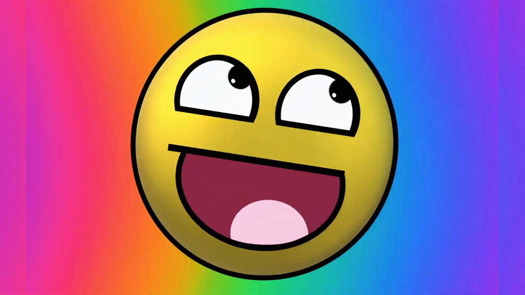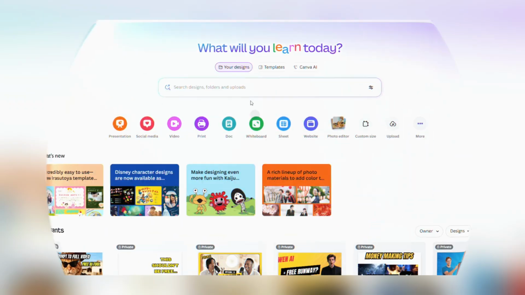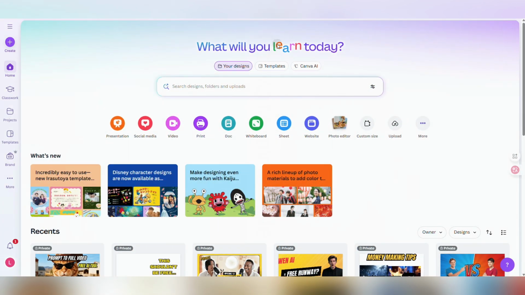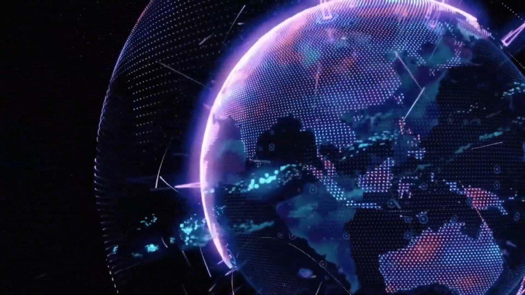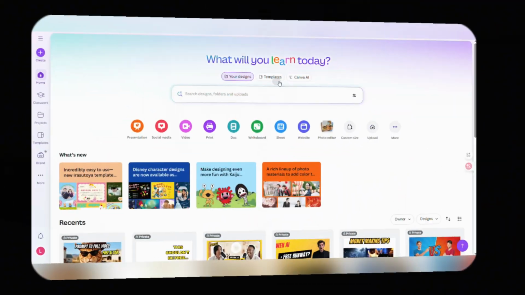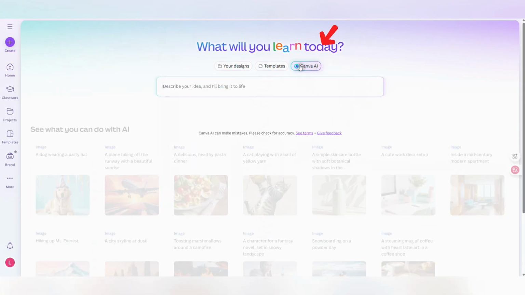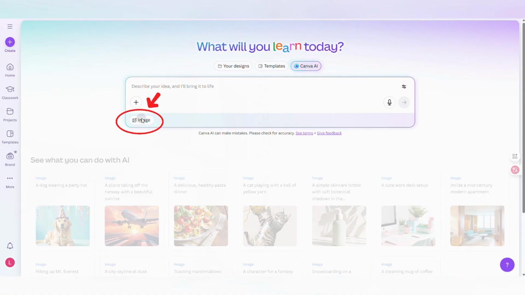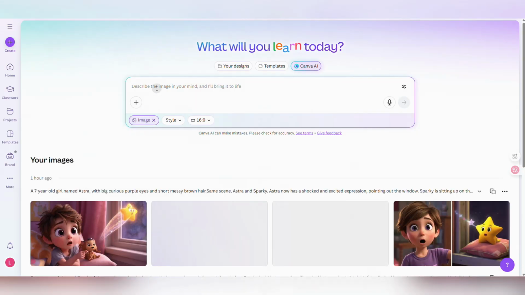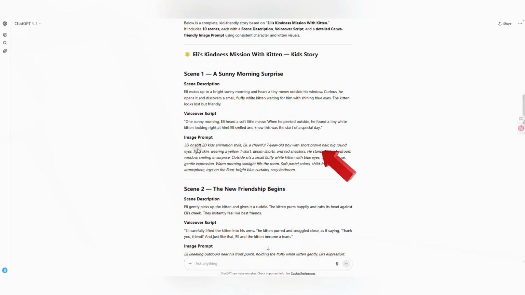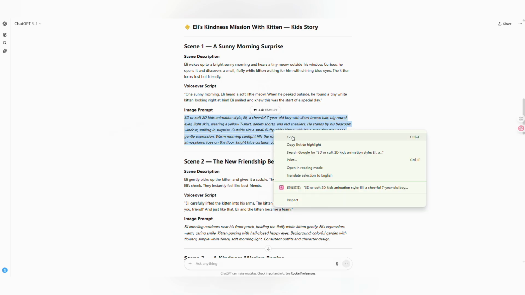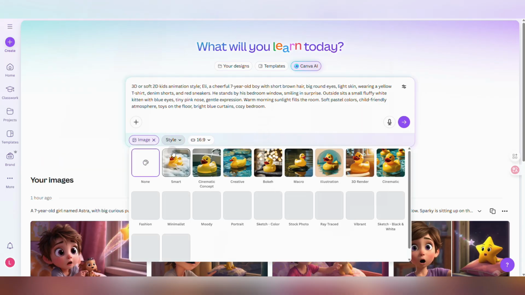Now that we have the script, we need actors and scenes, which means images. Let's go to Canva. Many people think Canva is only for PowerPoint presentations, but that's outdated. Its AI capabilities are now incredibly powerful. We'll use it to generate all the images for free. Open Canva, click the AI feature, and select Create Image. Go back to ChatGPT, copy the image cues from our first scene, and paste them into Canva.